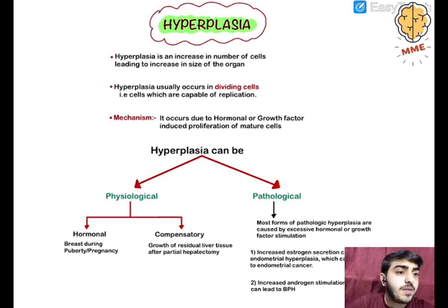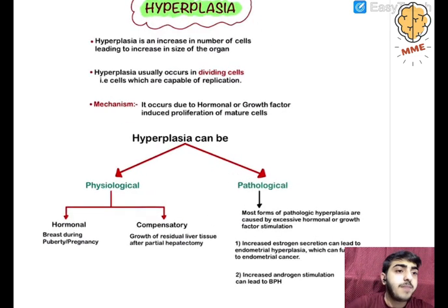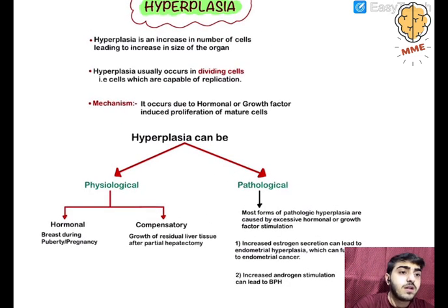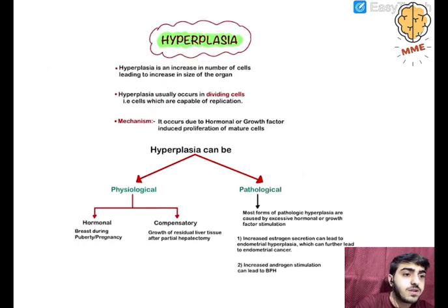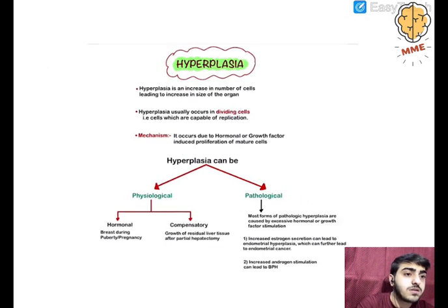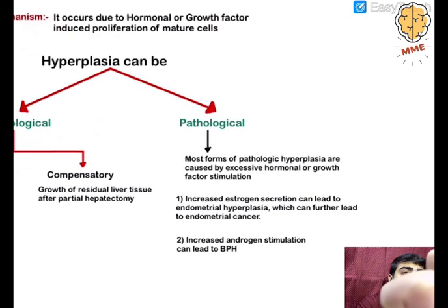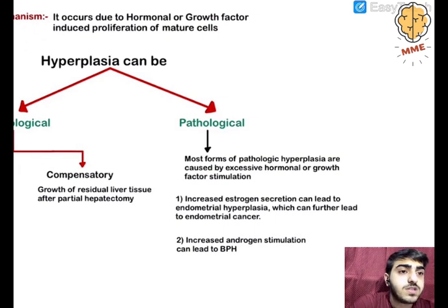Next is pathological hyperplasia. Most forms of pathological hyperplasia are caused by excessive hormonal or growth factor stimulation. So when there's very excessive hormonal secretion or growth factor stimulation, the cell will basically divide by hyperplasia, and that is called pathological hyperplasia.